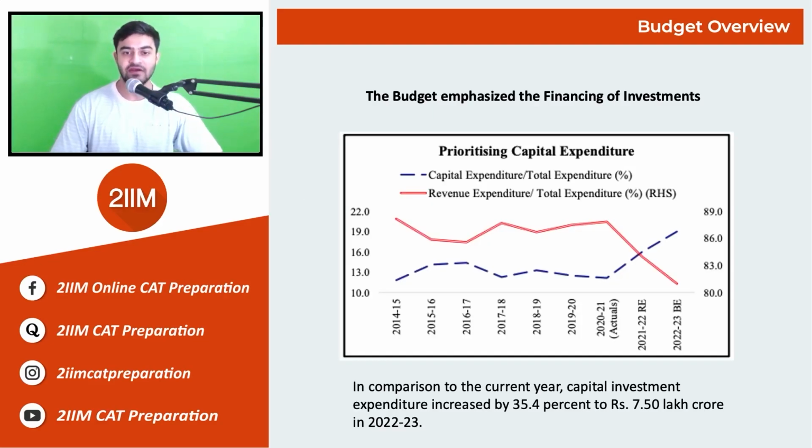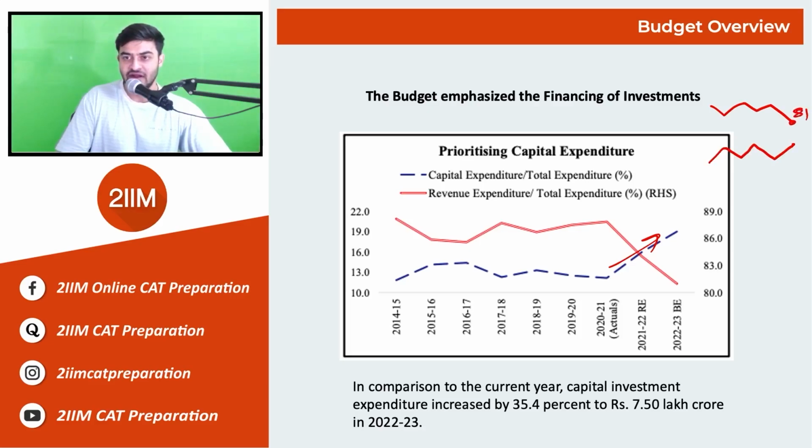So this is a graph from the budget of the year 2022 to 2023, wherein you can see there is a relative upward trend in the capital expenditure, which is the blue dashed line, and the red line shows the revenue expenditure as a percentage of the total expenditure. Although the graph is relatively skewed, because the capital expenditure of the country is not more than the revenue expenditure, the actual graph would look something like this, wherein this would still be at around 81% and the capital expenditure would be around 19% of the total expenditure.